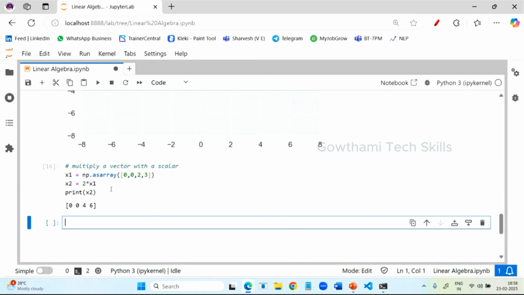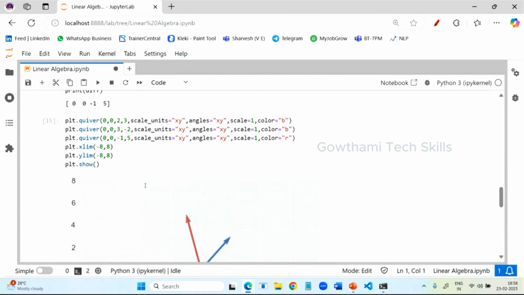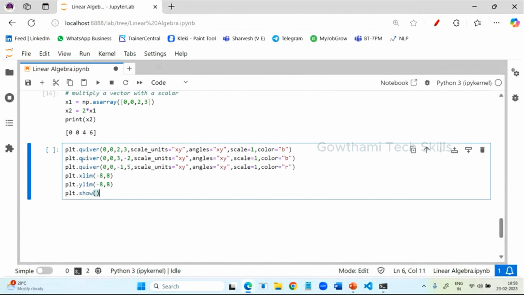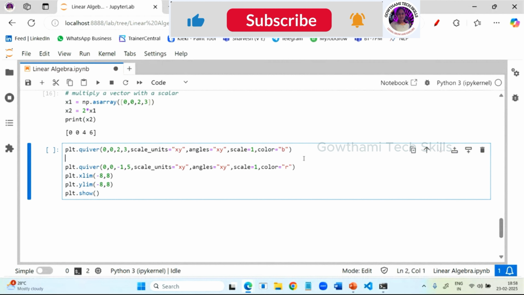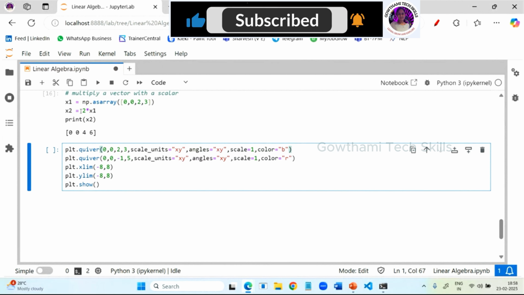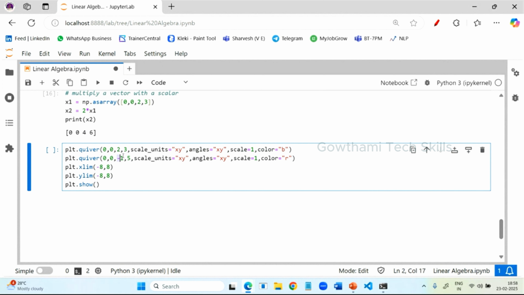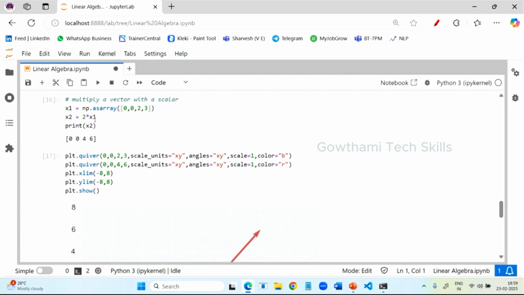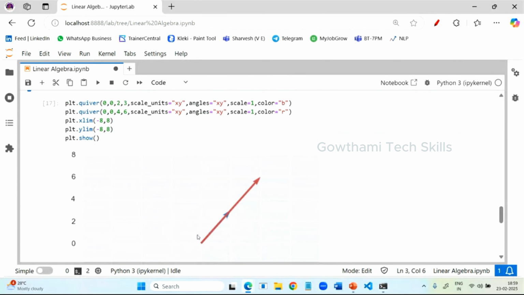Now I'm going to plot the graph for this. Just copy this snippet and paste it here. We just need two vectors, that's enough. So what is this output? 4, 6, 4 and 6. Now just run and check it. See here, this is our original vector. If you give a positive scalar, the vector is getting increased. Yes or no? It is getting increased.